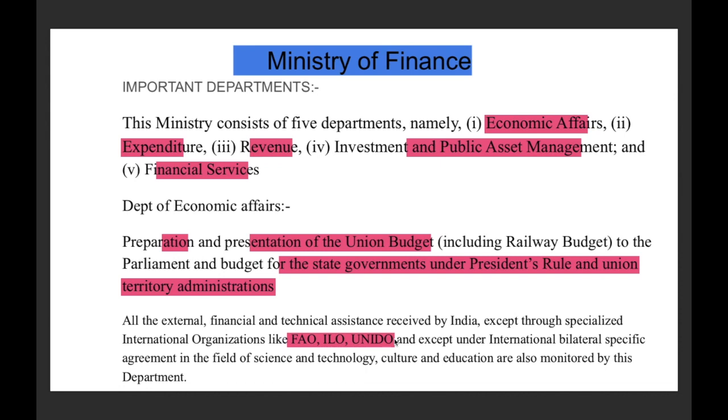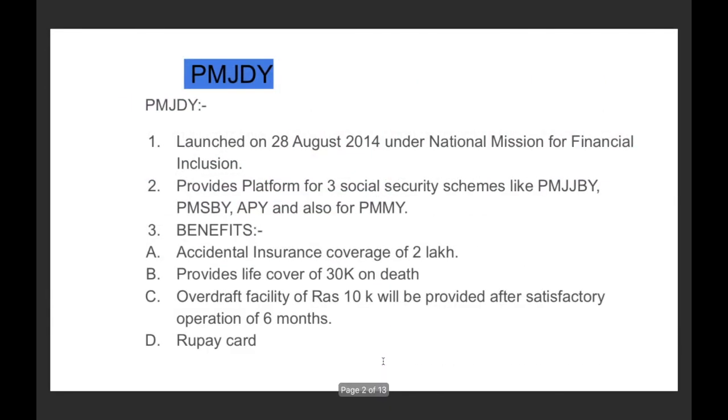If the technical and financial assistance is coming from these organizations, it will not be monitored by the Department of Economic Affairs. And also, whatever bilateral agreements in the field of science and technology, culture and education are being done, they are also not monitored by the Department of Economic Affairs. Therefore, you should focus on this: all external financial and technical assistance is monitored by the Department of Economic Affairs except these two clauses. Understood?